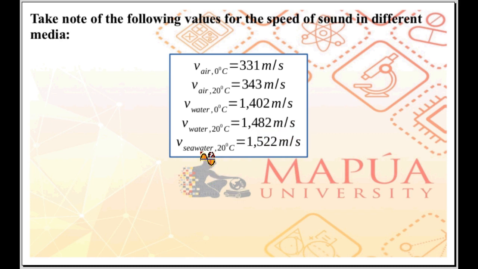And we also have the speed of sound in seawater at 20 degrees Celsius, 1,522 meters per second. So please take note of these values of the speed of sound.